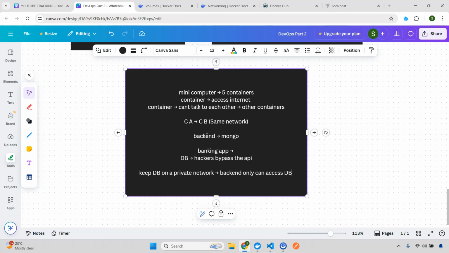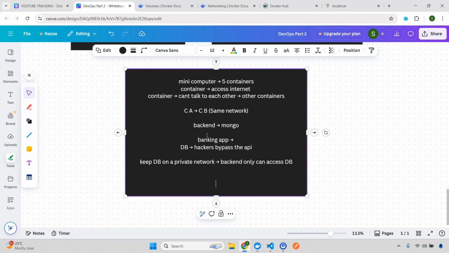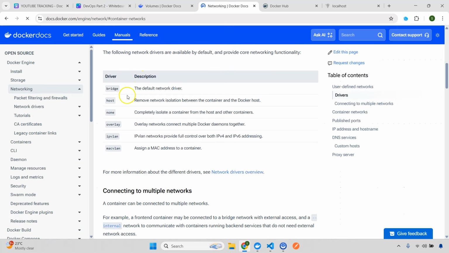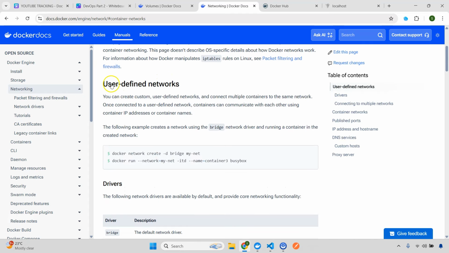Now there are different types of networks we have. First, we have the bridge network. You can also read all of this in the docs. This is the bridge network, which is the default. Then you have host and none. If you don't give any, then we have user defined networks. We are also going to see how to create a network, but please go through the docs here.